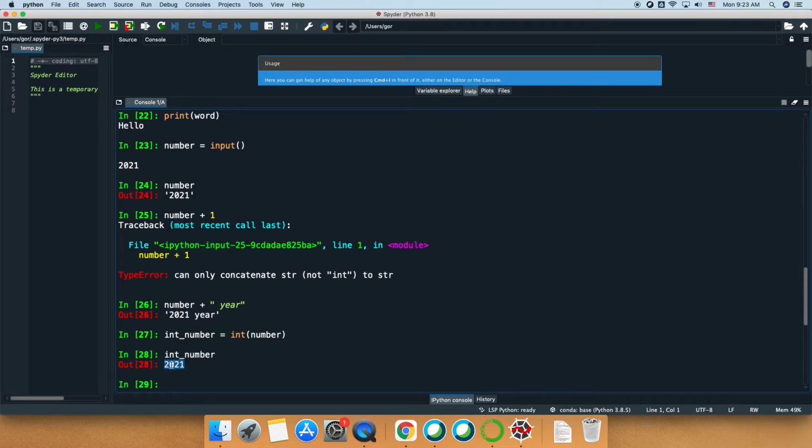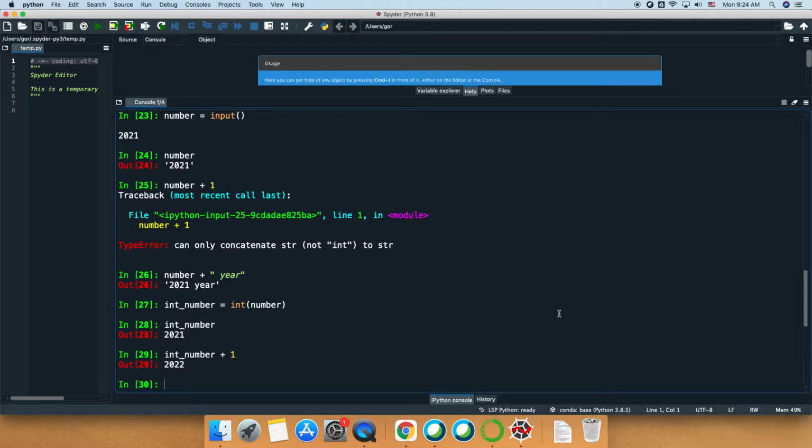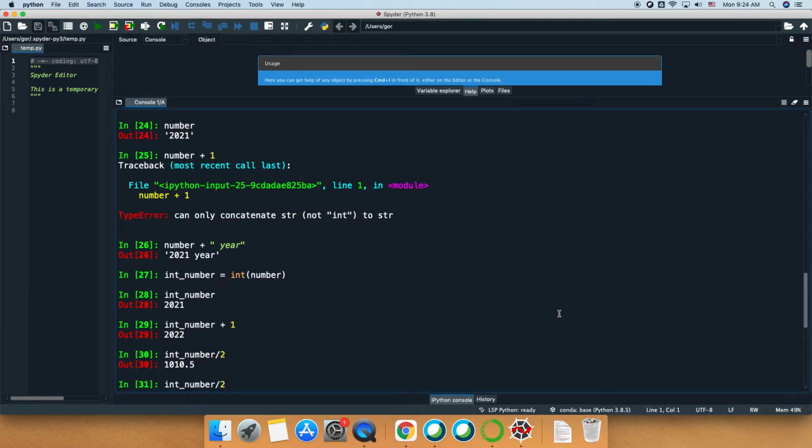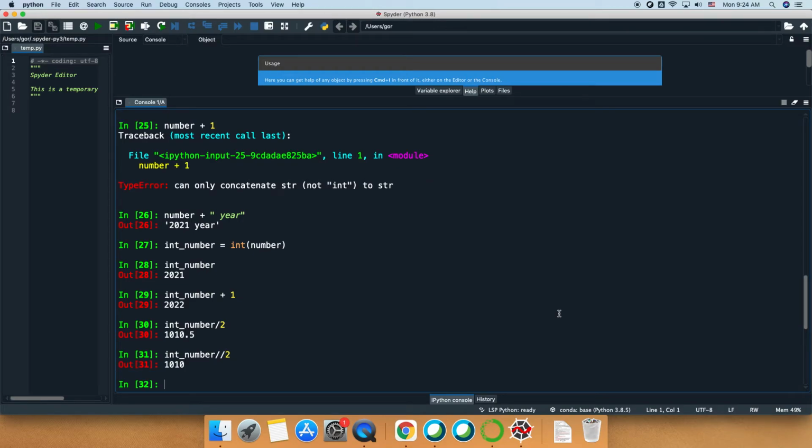So it will be an integer number. For this one, you can obviously use all the operations we used before on integers. So I can add 1 to it. I can divide it by 2. Well, that's float division. I can divide it by 2 using integer division. Pretty much whatever I want.